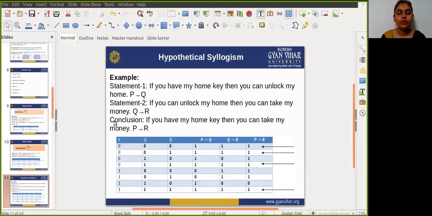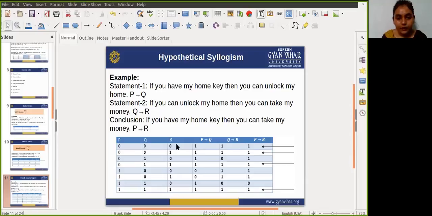By using a truth table, I am proving this. I am taking three propositions here: P, Q, and R. First of all, we make a truth value column for P implies Q, and then for Q implies R, and then check that only if both values are true, then in that case P implies R is true.